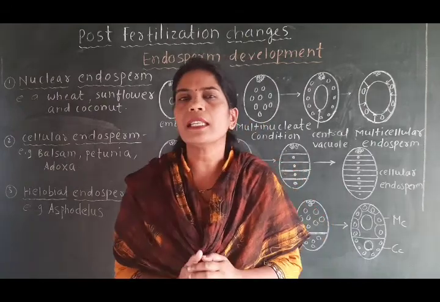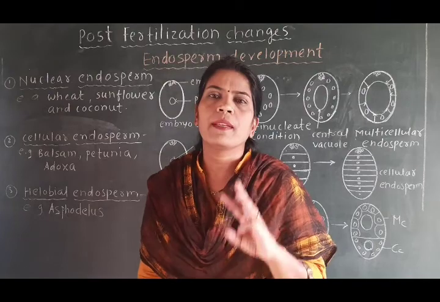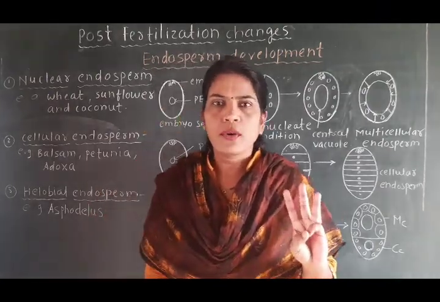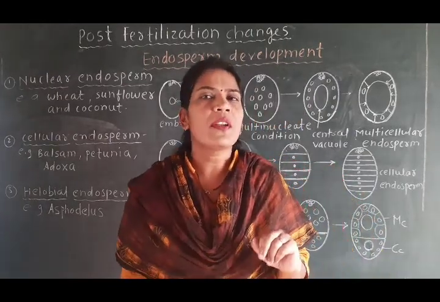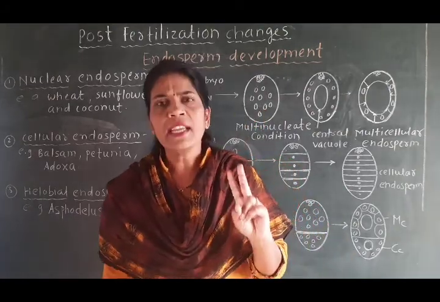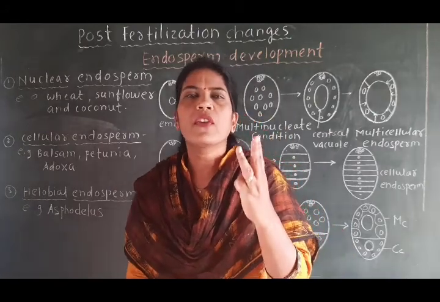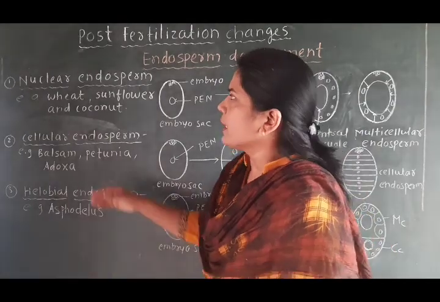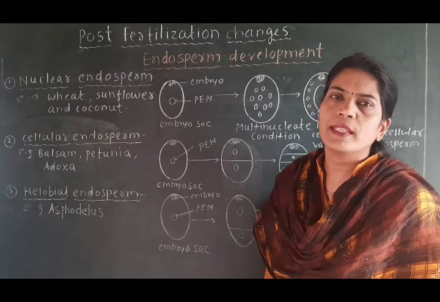And in the last lecture, in the double fertilization, we have seen that this endosperm is always triploid, denoted by 3N. This endosperm is formed by the process of triple fusion, where the secondary nucleus, which is diploid, fuses with the haploid male gamete and there is formation of the triploid endosperm. Now here we are going to study how the endosperm is formed by different methods.